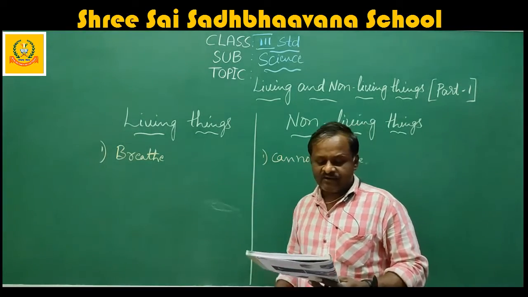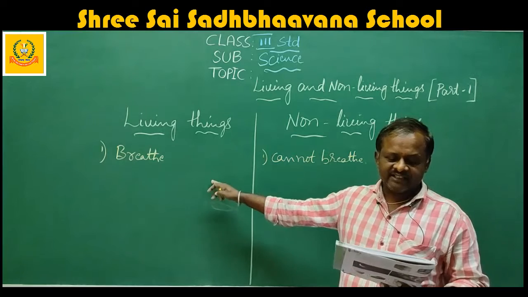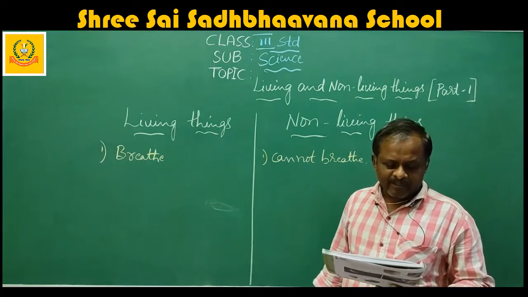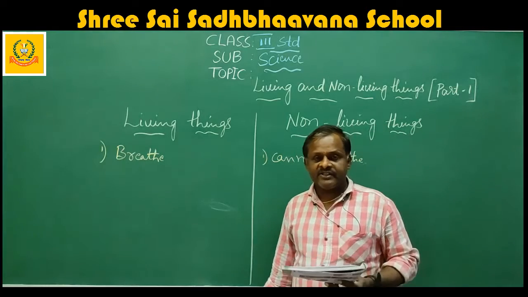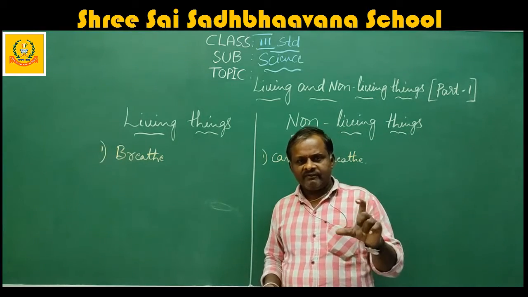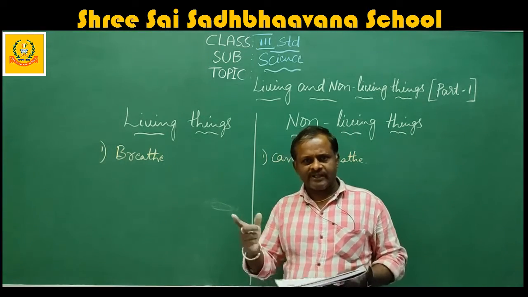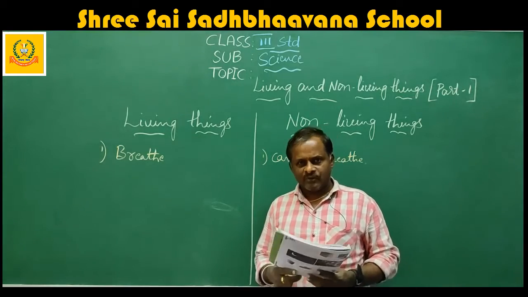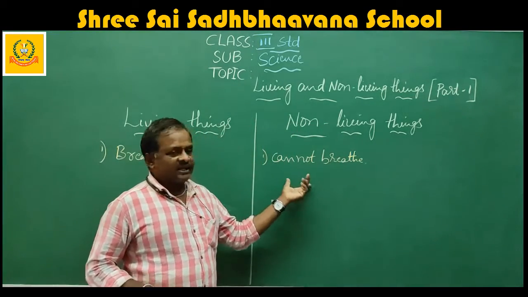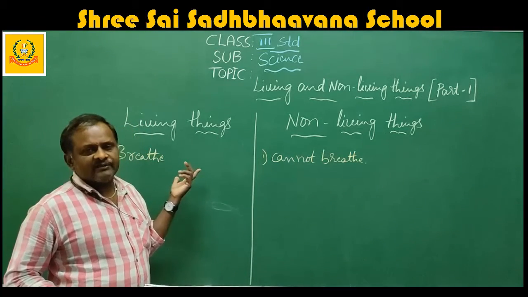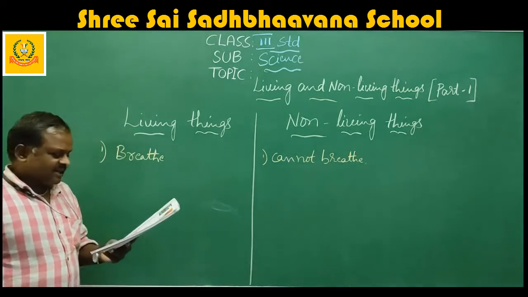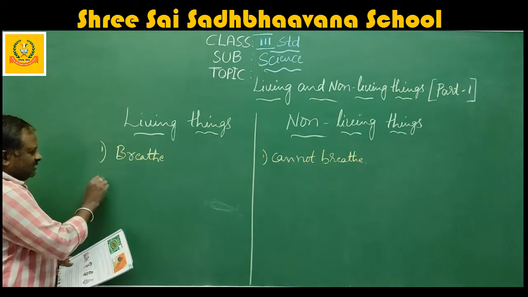Living things have a life cycle. But have you seen any pen or pencil or eraser kept in a pencil box grow? When you keep the books, are they growing? No, they are not growing. So they don't have a life cycle or any growth. But living things have growth and a life cycle.